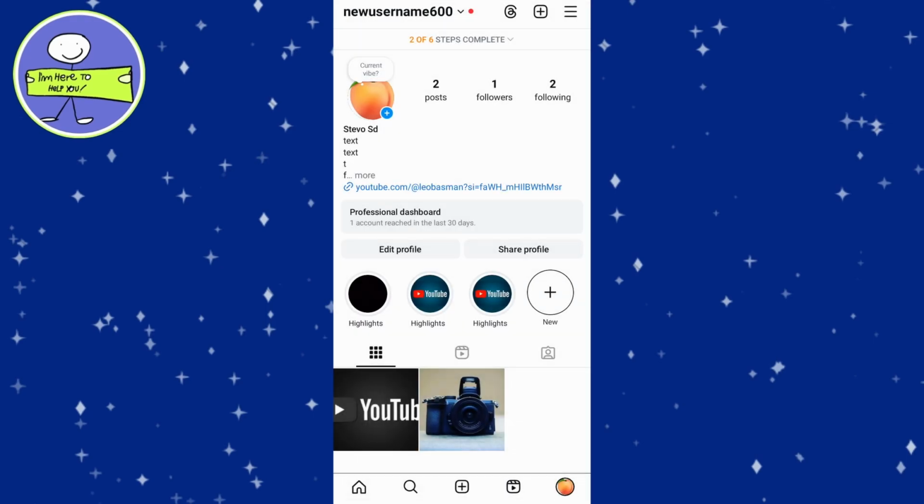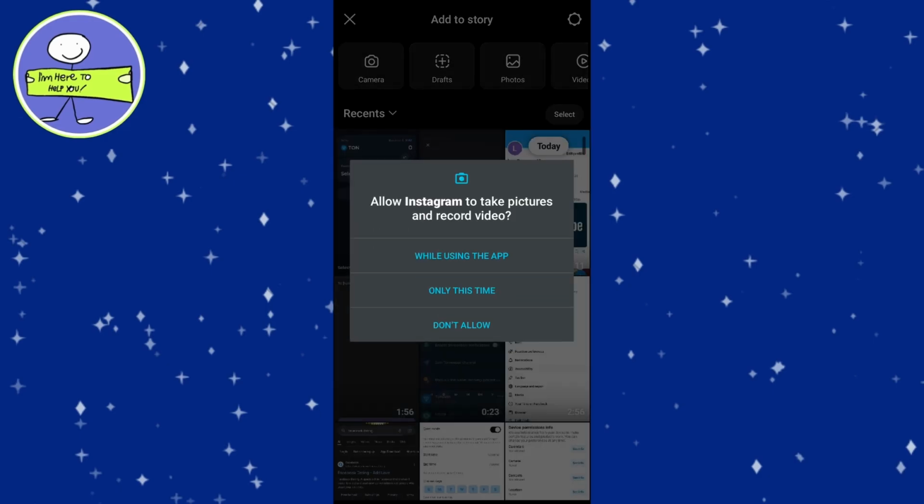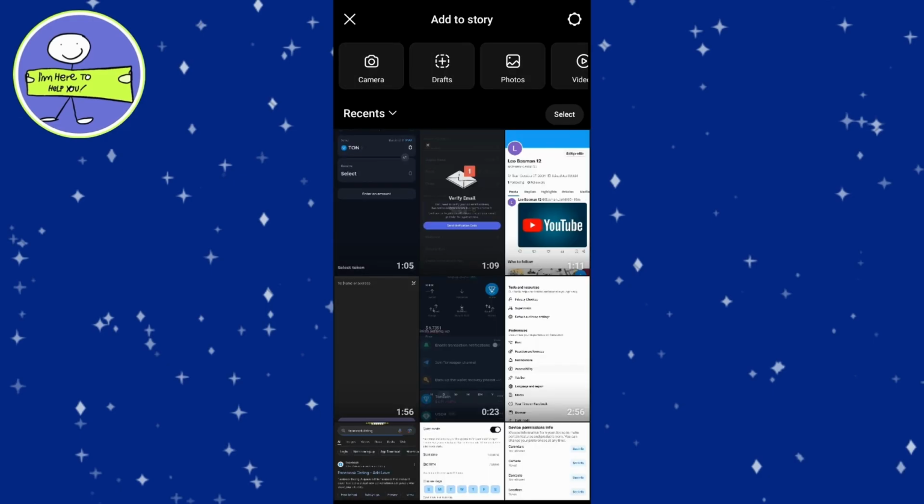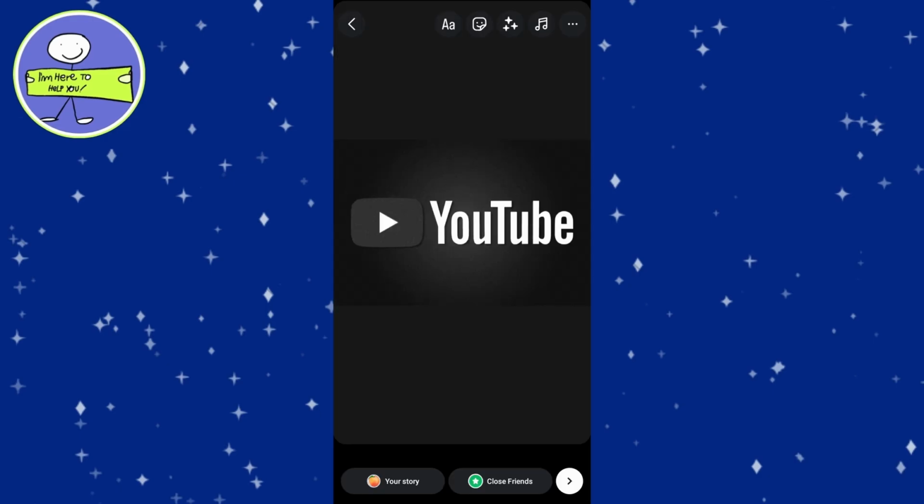Alternatively, from the home screen, swipe right to open the camera and then tap on the bottom left corner to open your camera roll. Browse through your camera roll and select the photos or videos you want to add to your Instagram highlight. If you want to add multiple items, tap on the Select button in the top right corner and choose the desired photos or videos. After selecting, tap on the button in the bottom right corner to proceed.